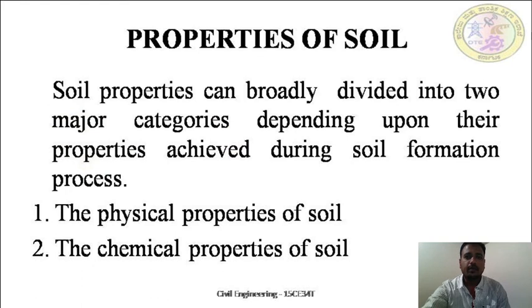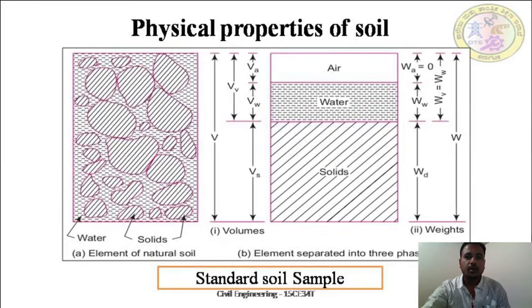So we have studied the properties of soil, where we studied the physical properties of soil and chemical properties of soil. Here, this is a pictorial view of properties of soil, where this is the total sample. These elements are separated into three phases, which is soil solids, water, and air.